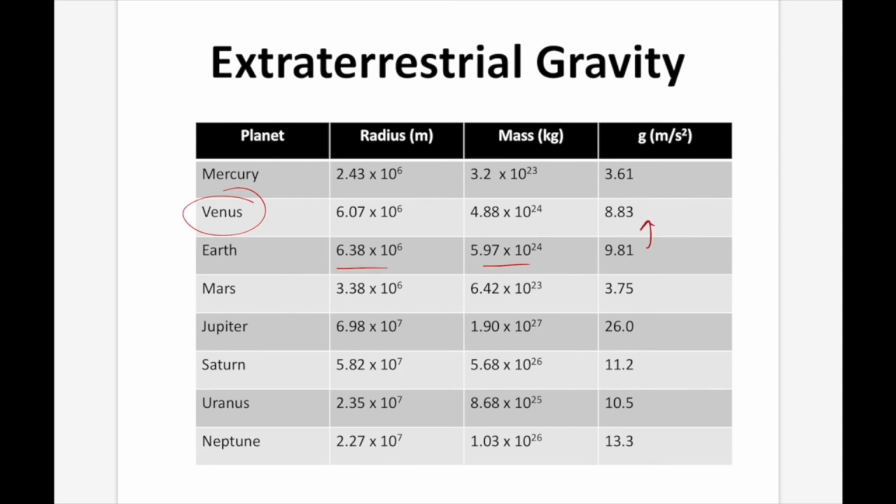But then you have a planet that's smaller, so say Mars. Mars' radius is about half, and its mass is significantly less as well. And it's going to have a significantly lower G value, 3.75 versus 9.81. And then if you look at a planet that's much larger, say Jupiter, with a radius that's about 10 times that of Earth, but a mass that is significantly higher, 1.9 times 10 to the 27 versus 5.97 times 10 to the 24. And its G value is 26, which is a significant increase over Earth's 9.81. So the larger the planet, the larger the G value.